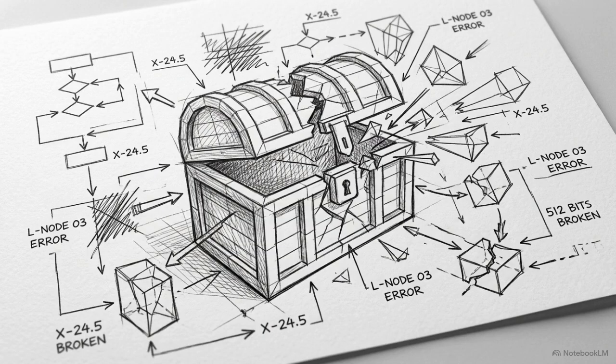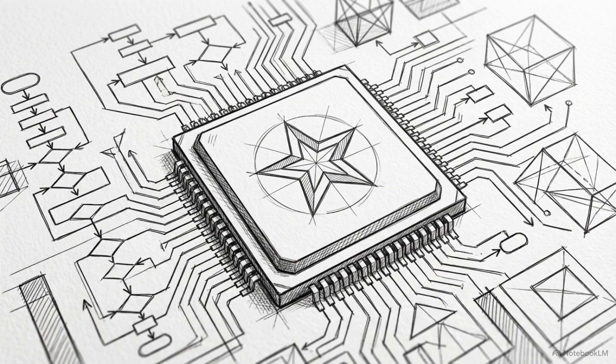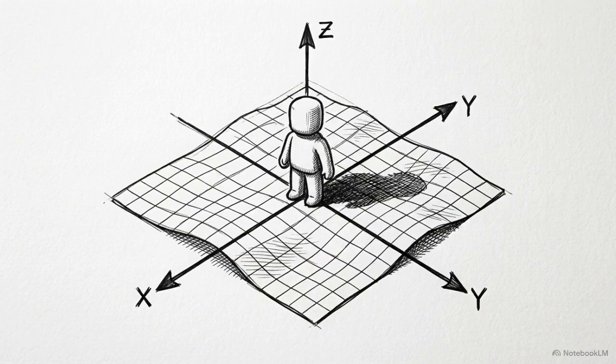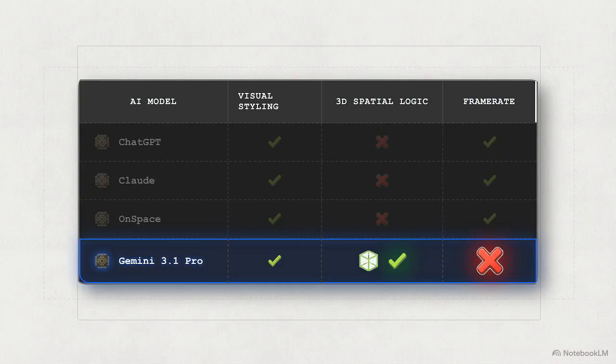3D space. That leaves us with the final model in our test, Gemini 3.1 Pro. Out of all the options, it is the only tool that actually understands the physical environment. Looking at the updated scorecard for Gemini, we see a passing grade for 3D spatial logic, but a severe failing grade in frame rate and usability. Gemini successfully solves the geometry puzzle. The world makes sense, the camera tracks the character properly, and the core game loop functions.